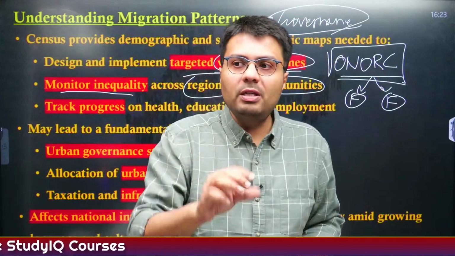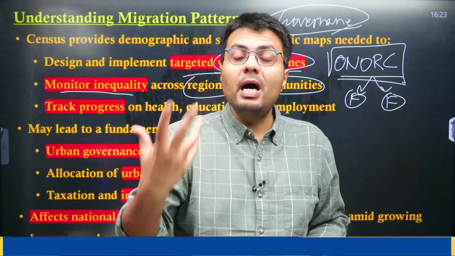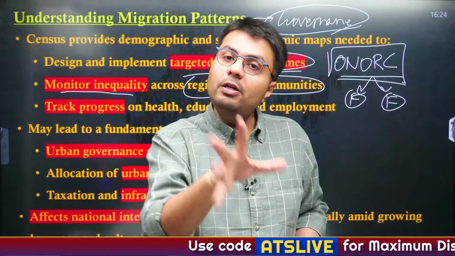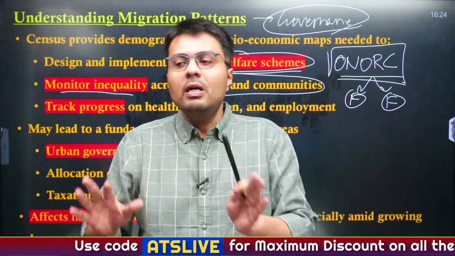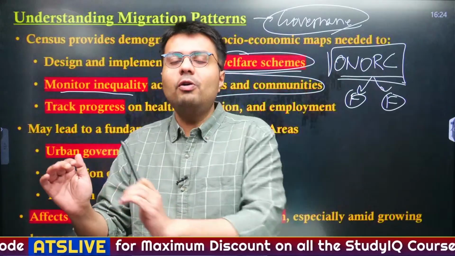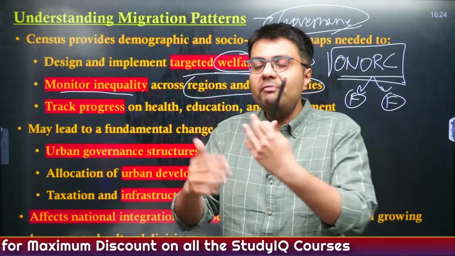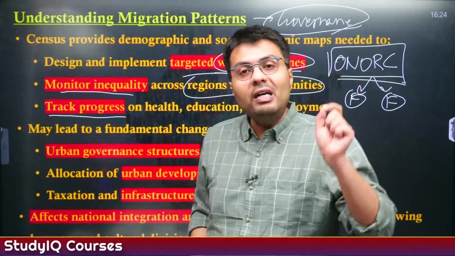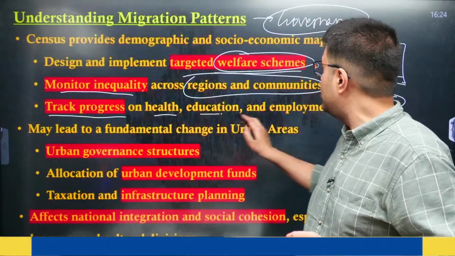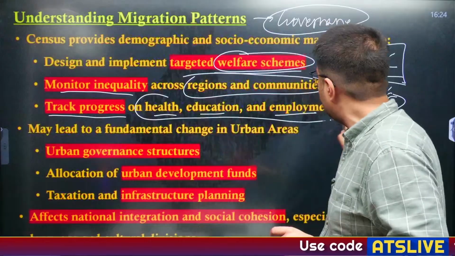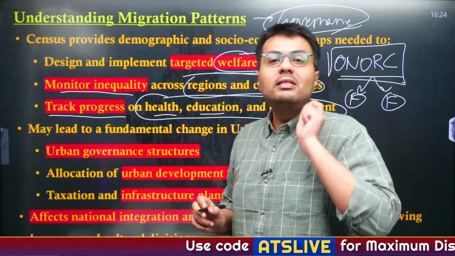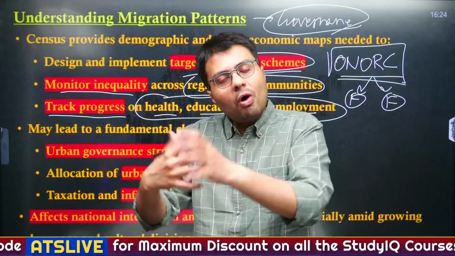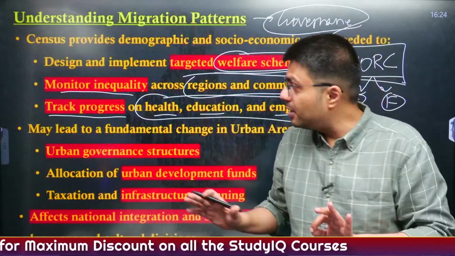So that is why you'll see people from UP, people from Bihar, they go to southern states, they go to western states, they even go to northern states to seek employment. So this highlights that the northern part of our country is lesser developed, and we will get accurate data through the census. Similarly, government can even track progress relating to health, education, employment, because all these data are also captured from the census, and accordingly the respective state governments can increase or decrease the budgetary provisions according to their needs.